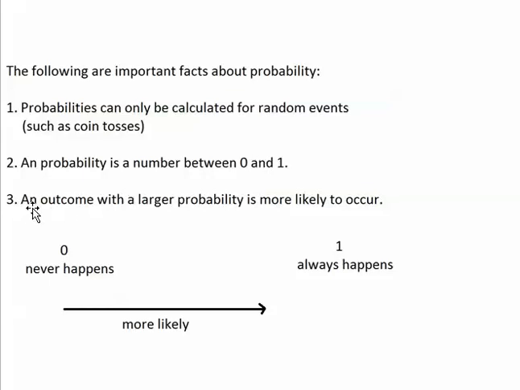Third, an outcome with a larger probability is more likely to occur. As you go from 0 up toward 1, you're looking at more and more likely events. An event with a probability of 0.1 is really unlikely. An event with a probability of 0.4 is more likely, and an event with a probability of 0.8 is even more likely.